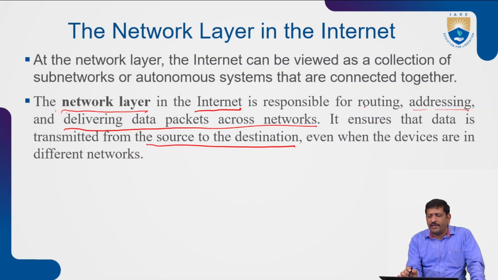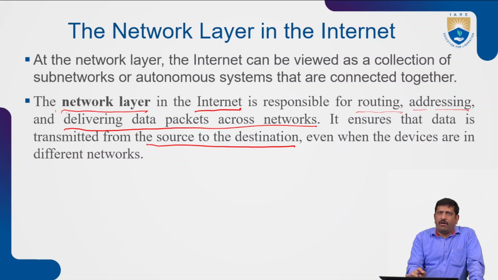Routing can be done. In routing, the best and optimal path can be found. To find the best and optimal path from the source to the destination, a number of routers are arranged, and among these routers the effective and best path is found. By finding the best path, data packets can be transferred from the source station to the destination station, which ensures that the data is transmitted from the source to the destination.